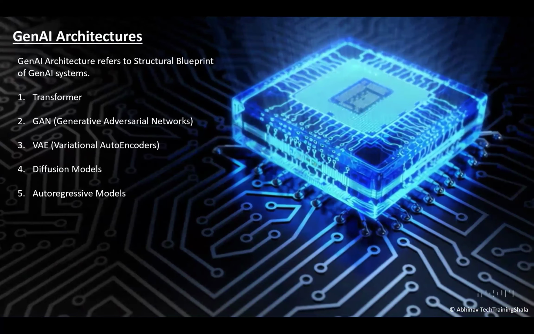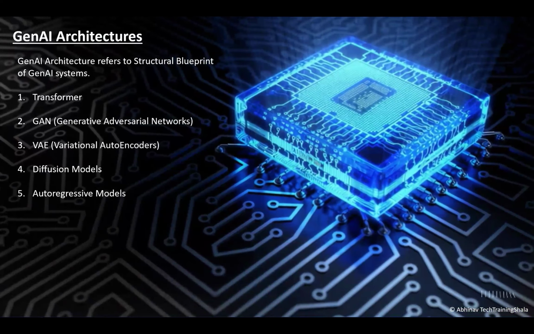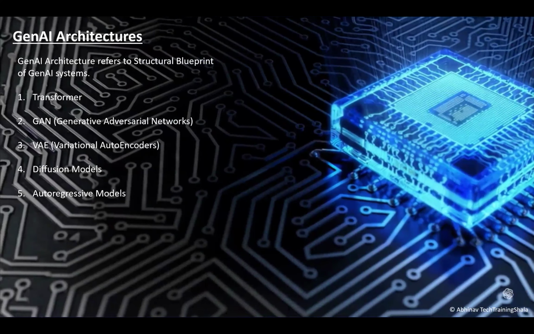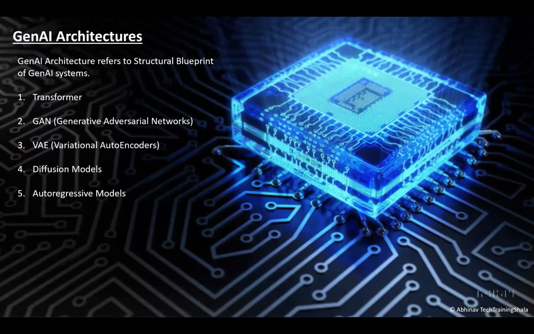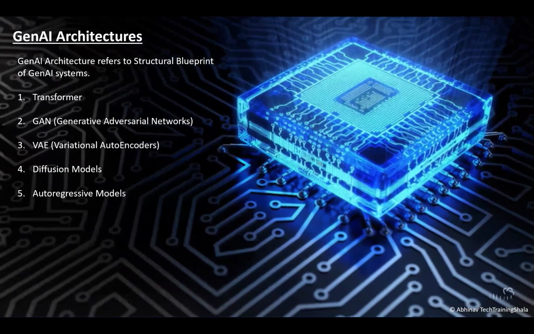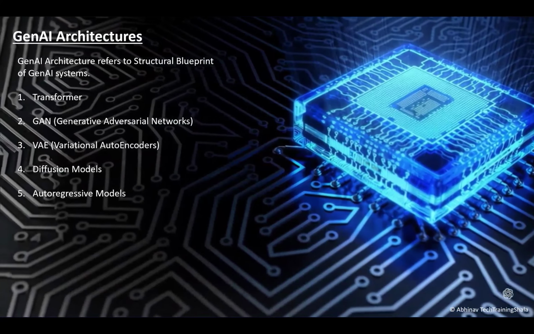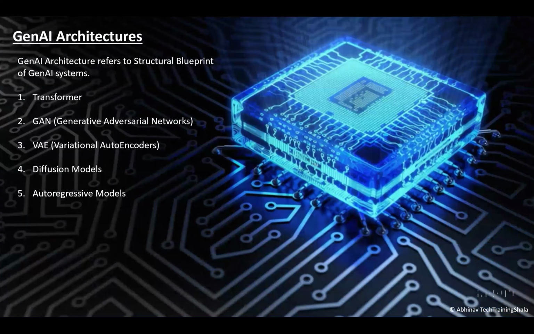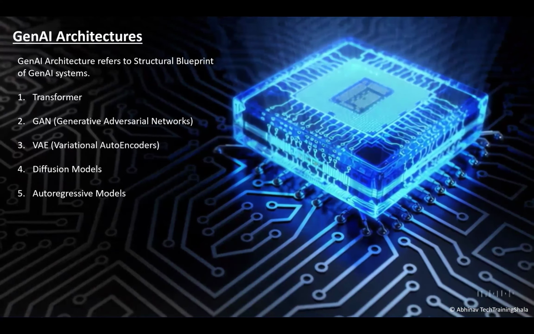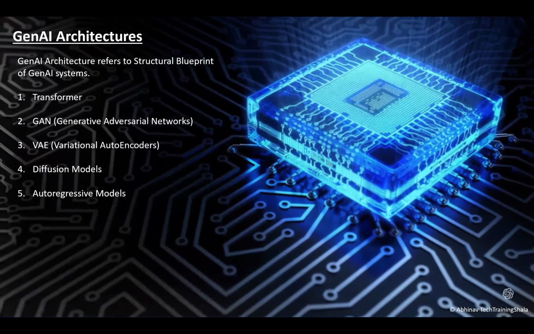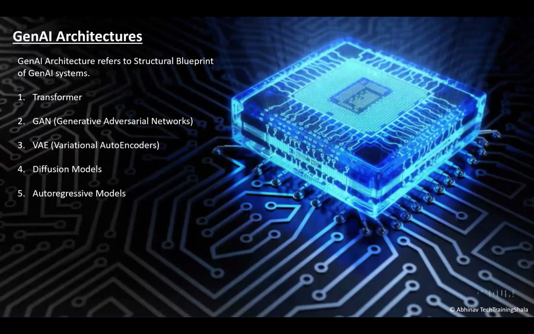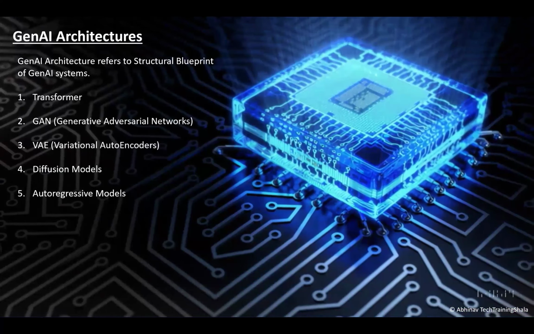They are Transformer, GAN, which stands for Generative Adversarial Networks, VAE, which stands for Variational Autoencoders, Diffusion Models, and Autoregressive Models. So there are five GenAI architectures based on which different GenAI models are made. So this is about GenAI architectures.